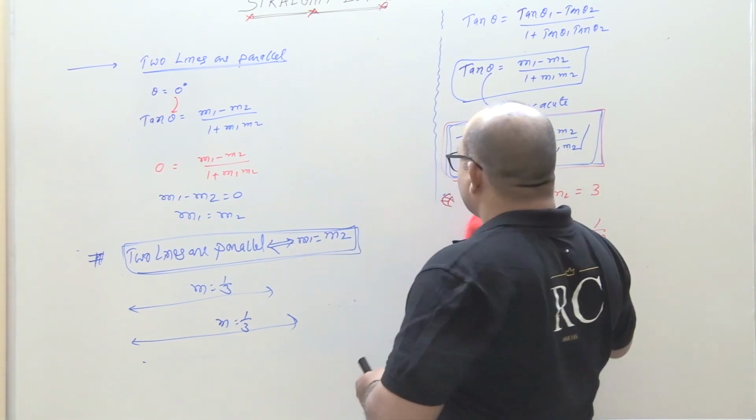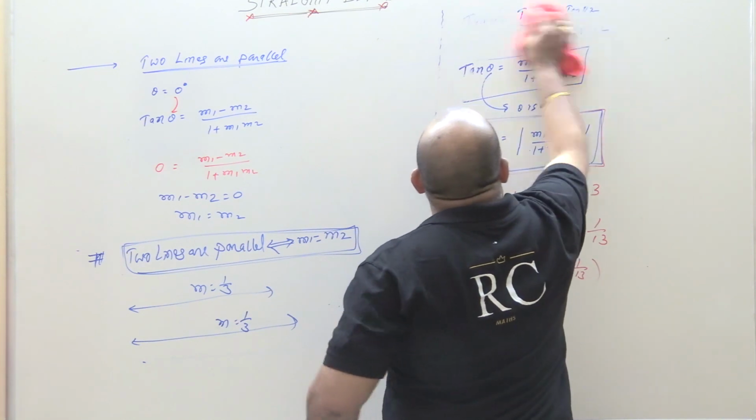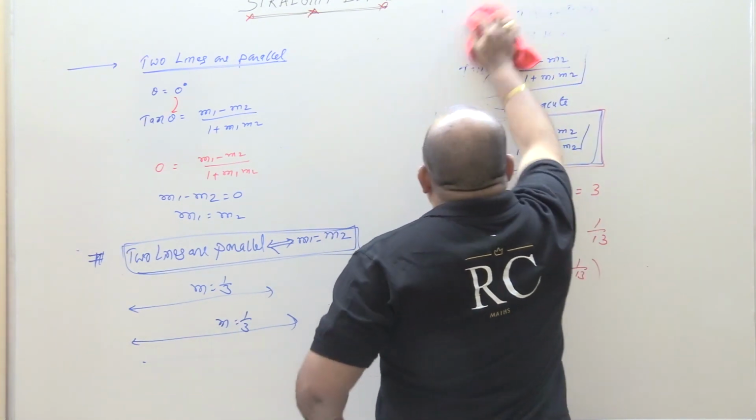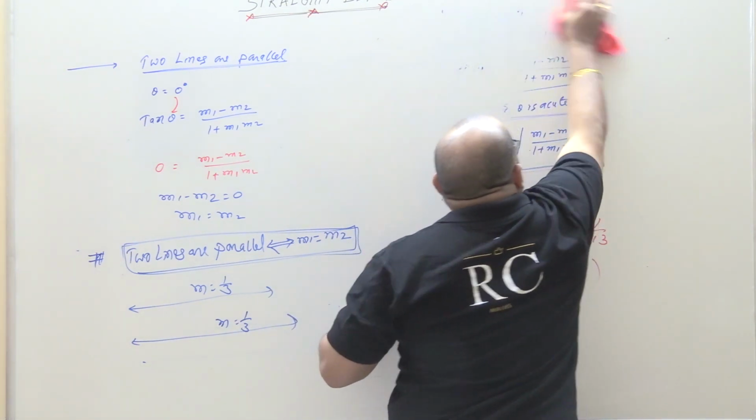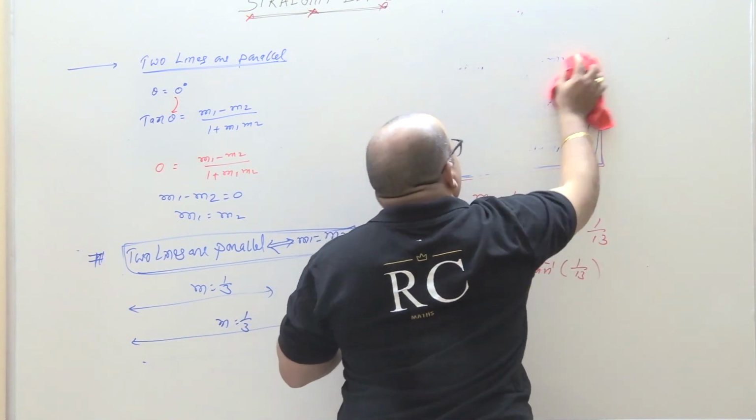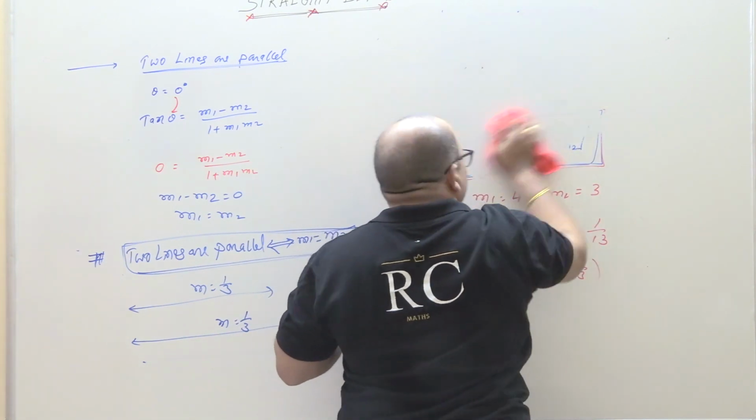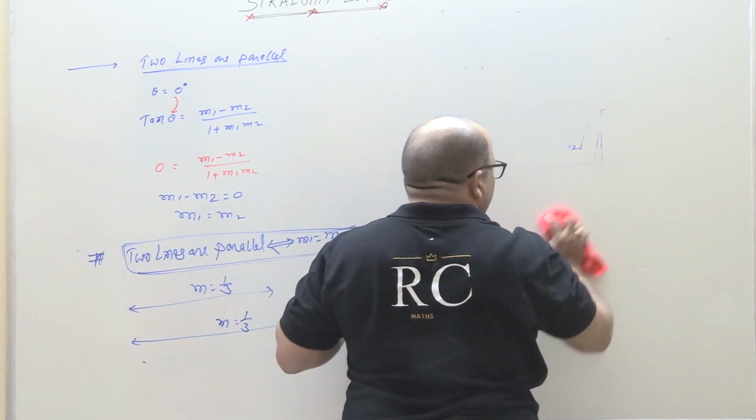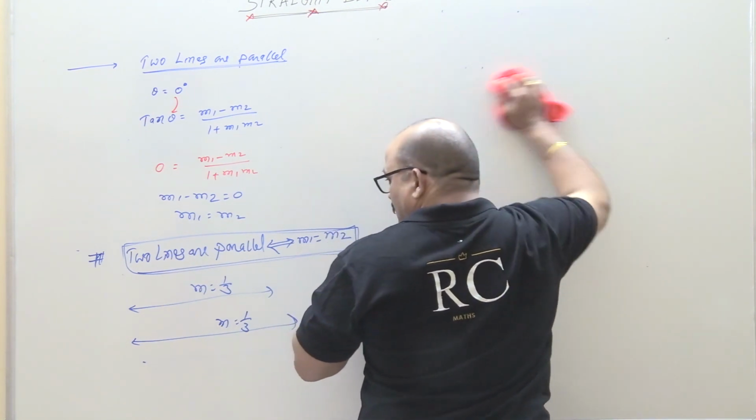Next one, the last point of today's session. When two lines are perpendicular, then what is the condition?